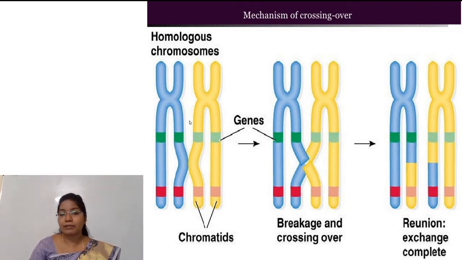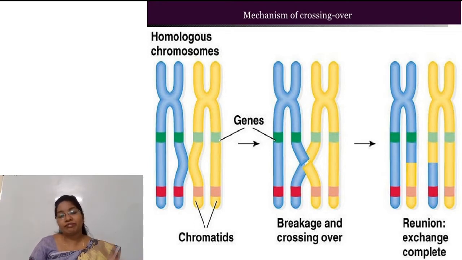And it takes place in the zygotene stage of prophase first of meiosis first. So, in this way, there is a duplication of chromosomes in which bivalent form of chromosomes is converted to the tetrad form. Okay. The next phase is crossing over by breakage and exchange.